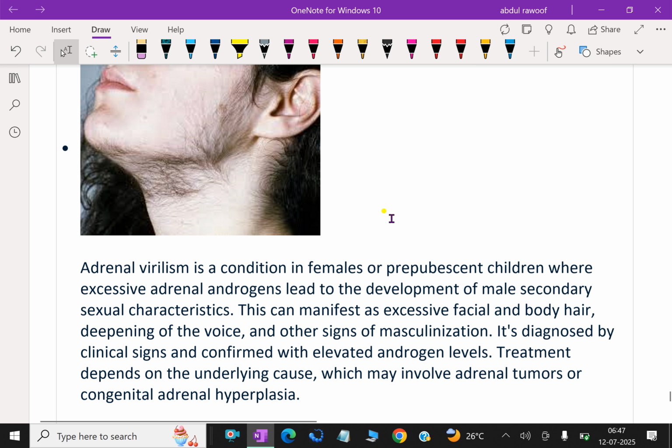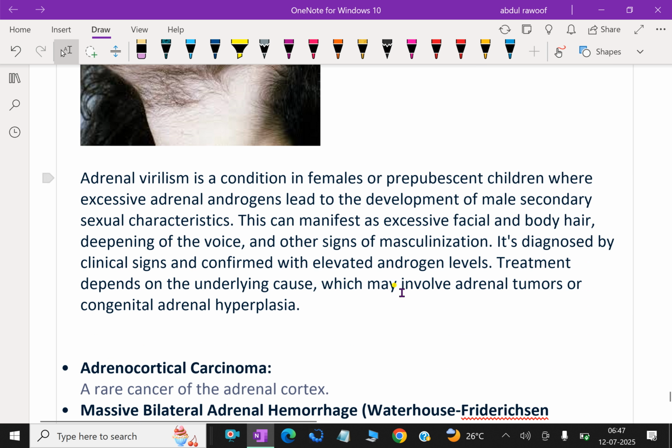Adrenal virilism is a condition in females or prepubescent children where excessive adrenal androgens lead to the development of male secondary sexual characteristics. This can manifest as excessive facial and body hair, deepening of the voice, and other signs of masculinization.